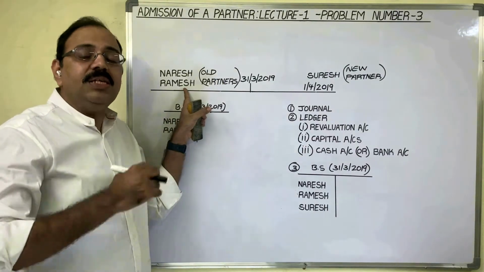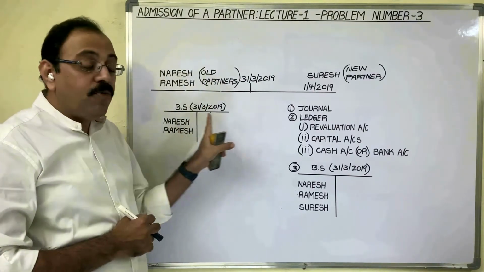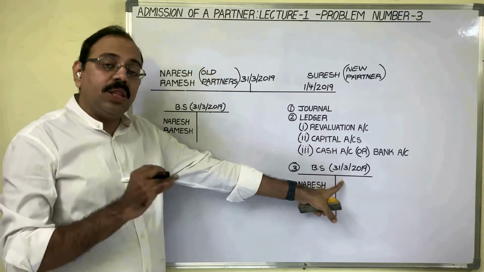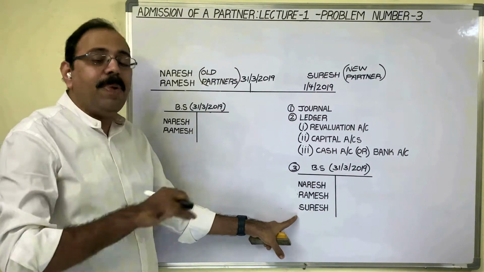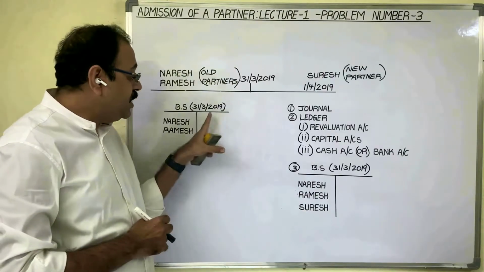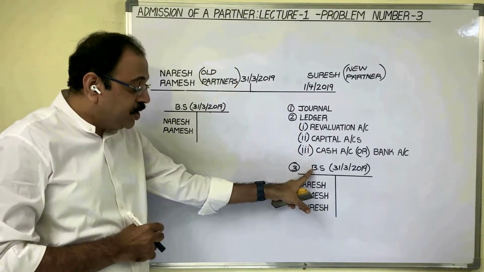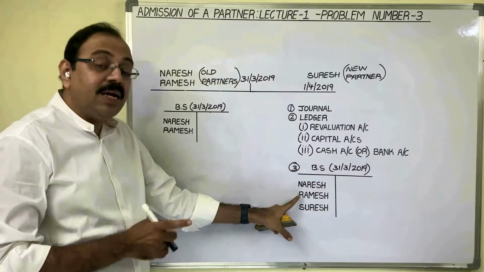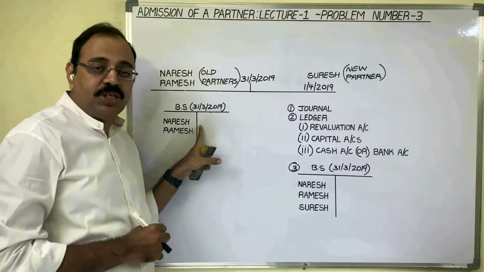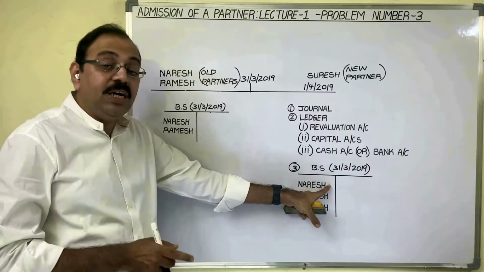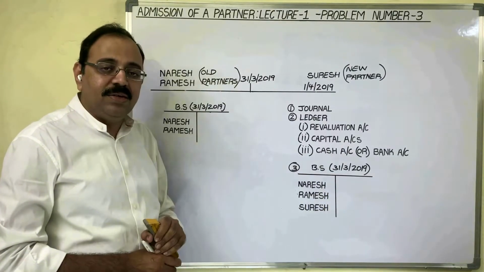By considering these adjustments, in the place of this balance sheet, they have to prepare another balance sheet on the same day, which contains the details of three partners. So, this is the balance sheet of Naresh and Ramesh. This is the balance sheet of Naresh, Ramesh and Suresh. This is old balance sheet which is given in the question, and this balance sheet we have to prepare as a solution. This is new balance sheet.